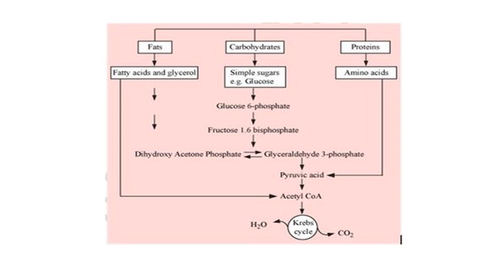What about carbohydrates? They are generally converted into sugars, glucose, then glucose 6 phosphate, fructose 6 phosphate, that is the glycolysis process, and then pyruvic acid enters the Krebs cycle. Then what about proteins? They are converted into amino acids and then pass through this pathway, conversion to pyruvic acid and further the Krebs cycle.